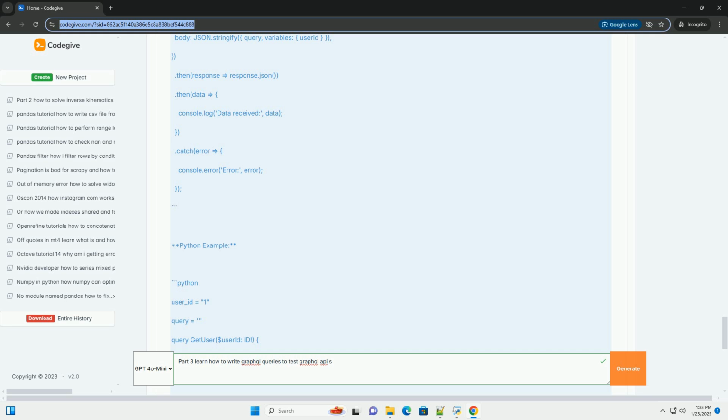Example of a basic query. In this example, we are querying for a user with an ID of 1 and asking for the user's ID, name, and email. 2. Making a GraphQL query.